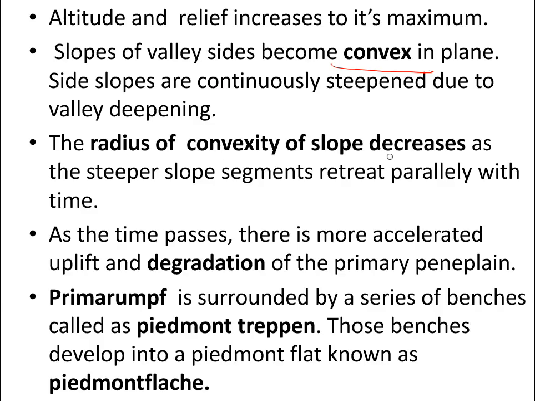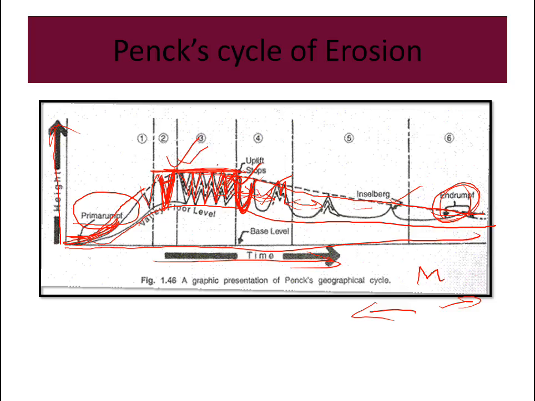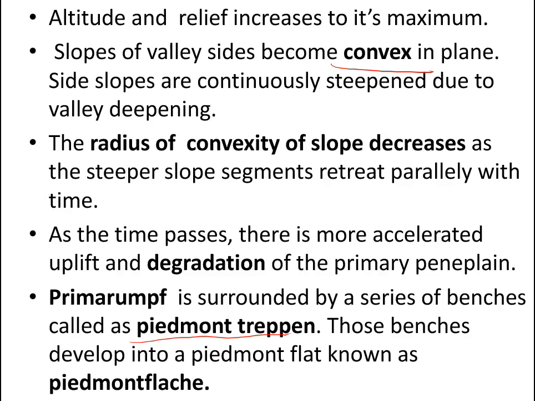And the radius of convexity of slope decreases as the steeper slope segments retreat parallelly with time. As time passes, there is more accelerated upliftment and degradation of the primary peneplain, and the Primarumpf is surrounded by a series of benches called Piedmont treppen, and those benches develop into a Piedmont flat known as Piedmont flank. So the Primarumpf becomes a Piedmont flank. Here we can see the Piedmont flank.